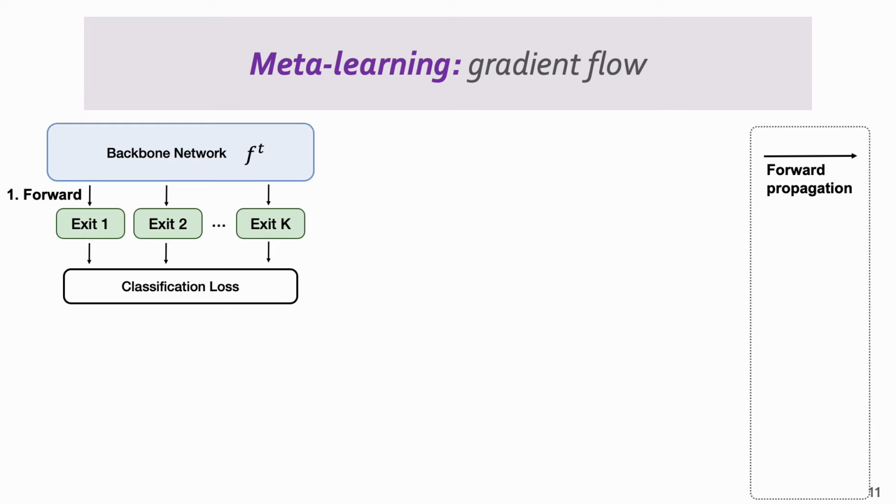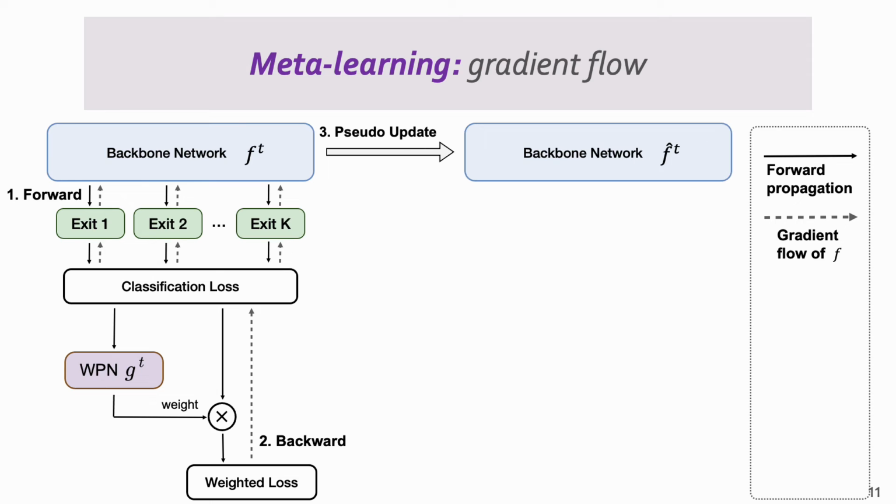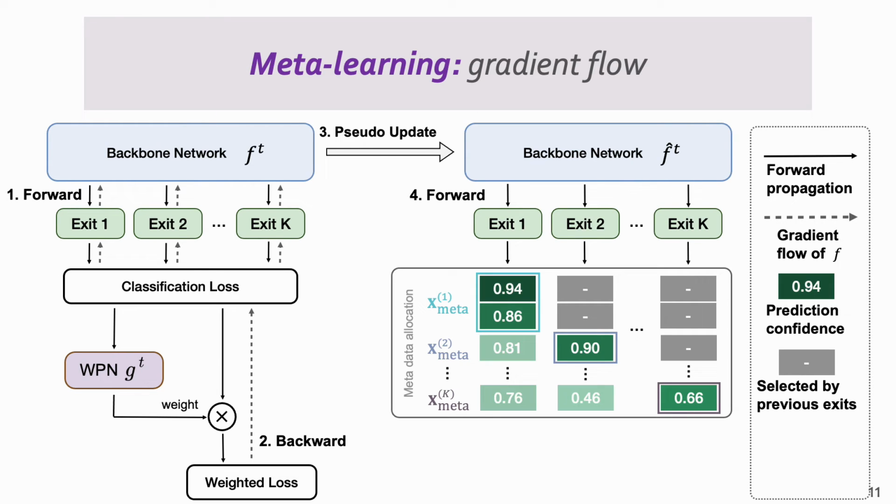We can analyze the gradient flow for optimizing these two networks. The first step is forward propagation and calculating the loss from all exits. Then, we use the weight prediction network G to produce the loss weights, and use the weighted loss to perform the pseudo-update for F. After that, we need to mimic the dynamic early exiting behavior on the metadataset and allocate the metadata to different exits.